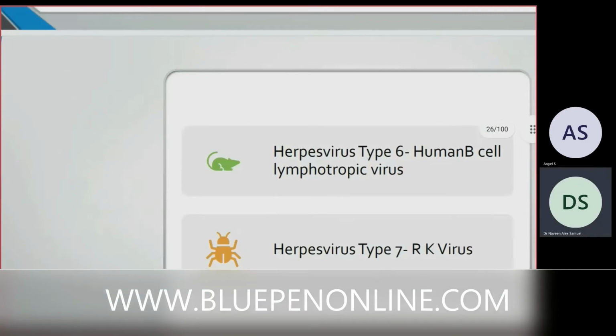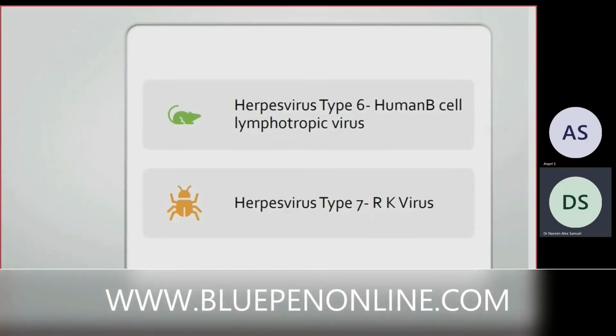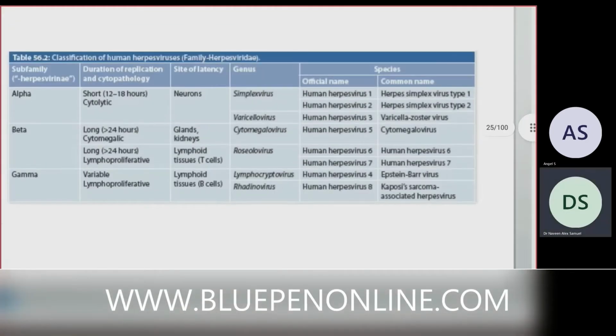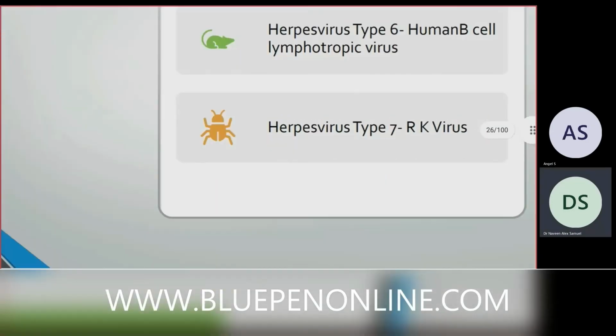So, herpesvirus 7 is also called RK virus. Then, herpesvirus 8 is Kaposi sarcoma associated herpesvirus. So, Kaposi sarcoma is found mainly in the immunodeficient state, that is HIV people and people who have had malignancy for a very long time. Kaposi sarcoma is mostly found in them.